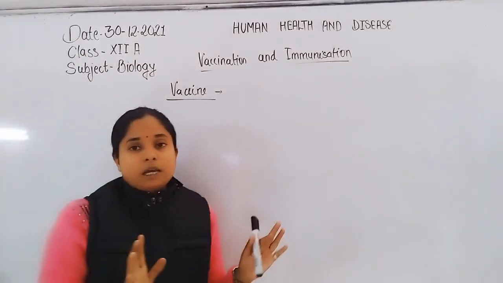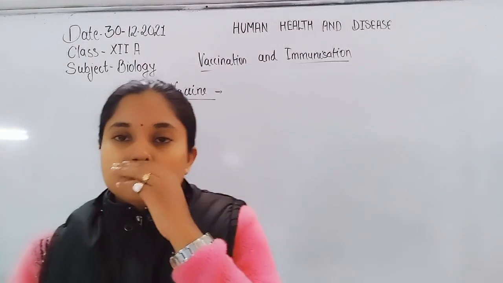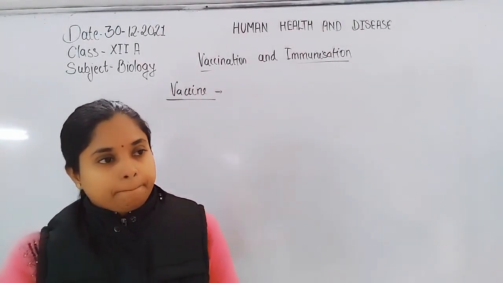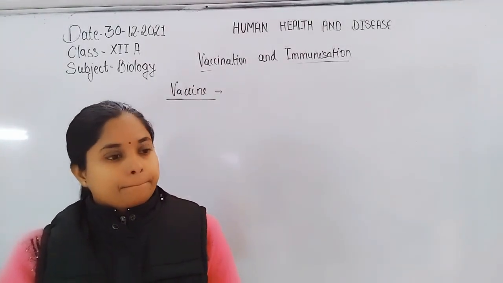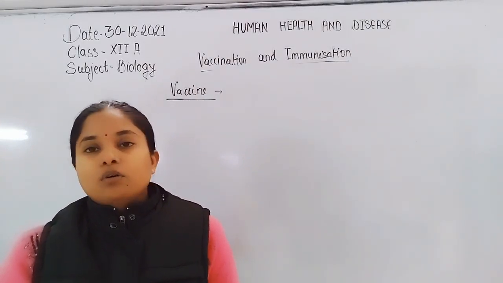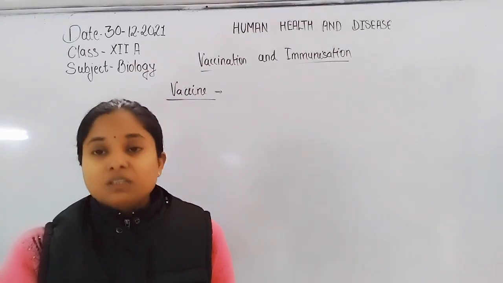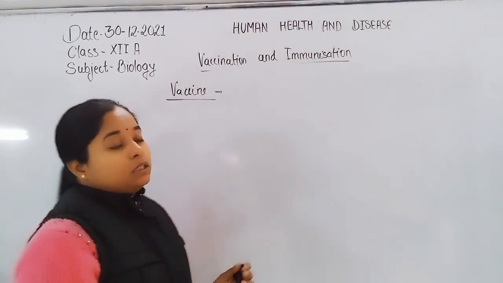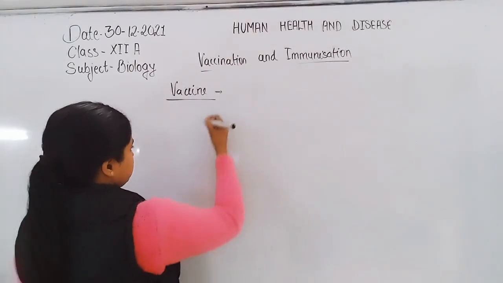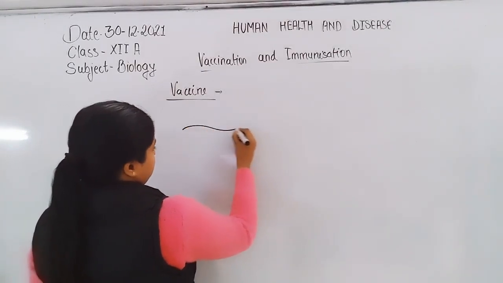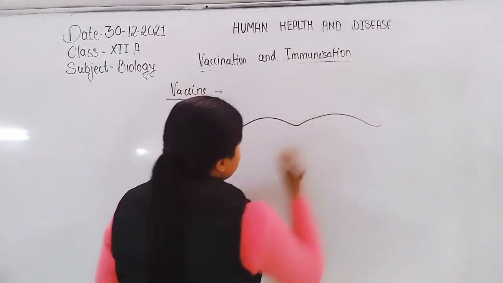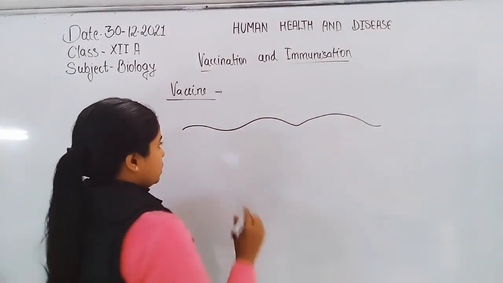Passive immunity is a type of immunity where we take immunity by ready-made antibodies.